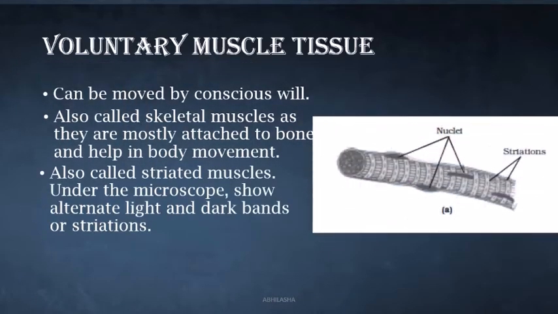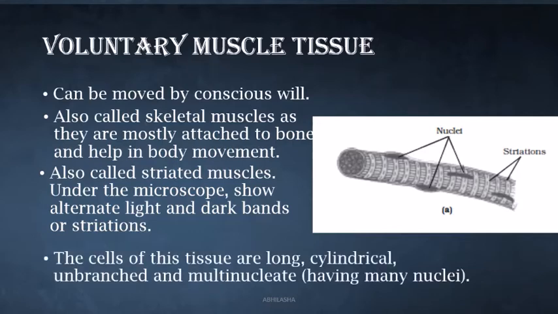If you see these muscle fibers under the microscope, these muscles show alternate light and dark bands or striations. So they are also called striated muscles. Finally, the cells of this tissue are long, cylindrical, unbranched and have many nuclei, that is, they are multinucleate.